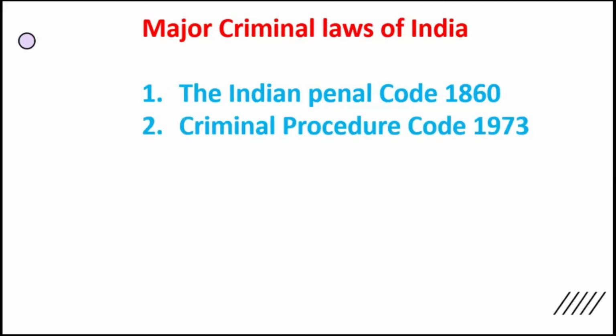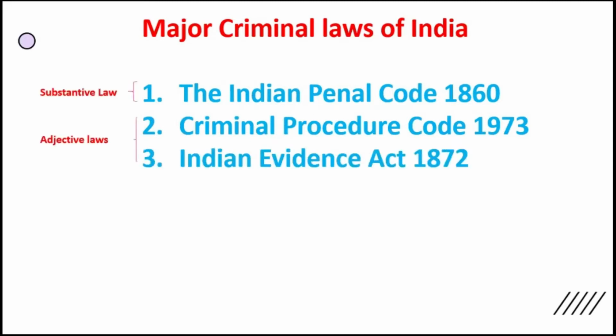Okay. Number two, Criminal Procedure Code 1973. Okay. Why 1973? Till 1973, did we not have a Criminal Procedure Code? No, we had, but that was altered or amended. Okay. It was replaced by a new Criminal Procedure Code in 1973. Before that also we had a Criminal Procedure Code. Number three, Indian Evidence Act 1872. Indian Evidence Act. These are the three major criminal laws of India.